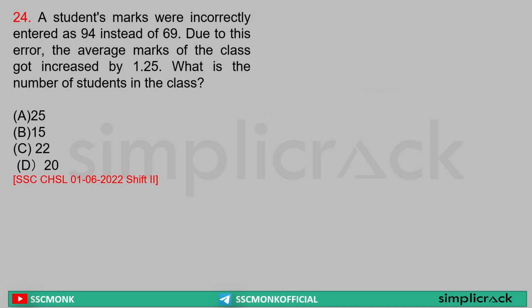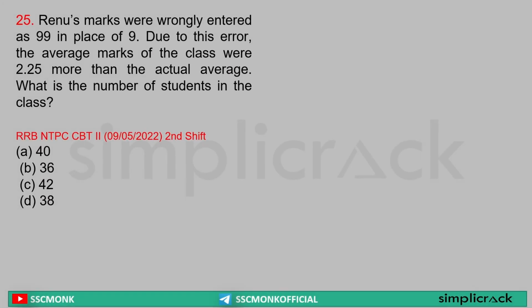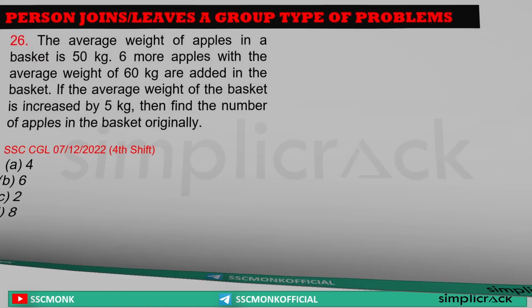Clear? Next. Renu's marks were wrongly entered as 99 in place of 9. Error: 99 minus 9 is 90. Average mark of the class is increased by 2.25. How many students are there? So 90 into 100, because I'm taking out the decimal, divided by 225. 25 9s are 225. 25 4s are 100. 9 10s are 90. 10 into 4 is equal to 40. So 40 students are there. Next.